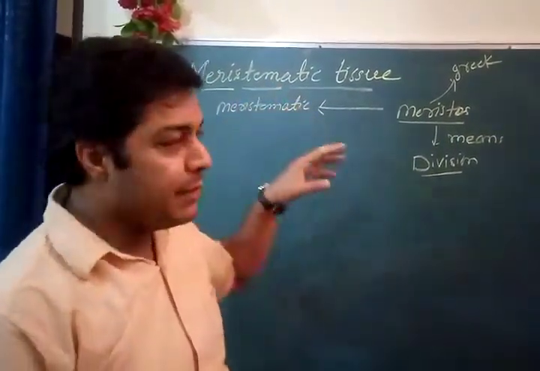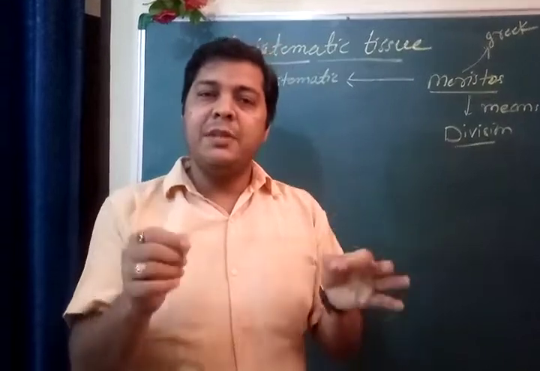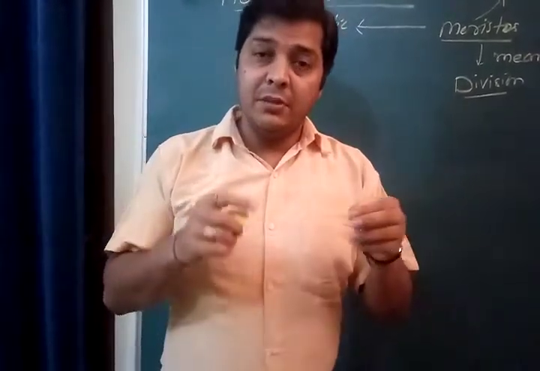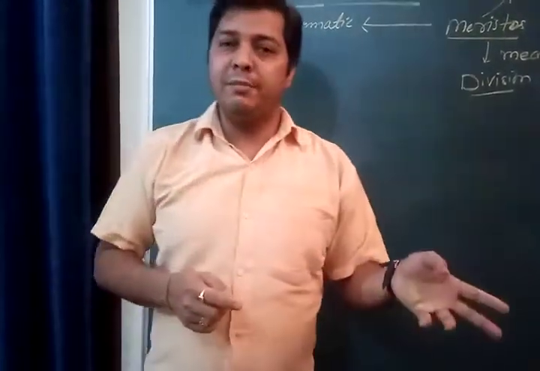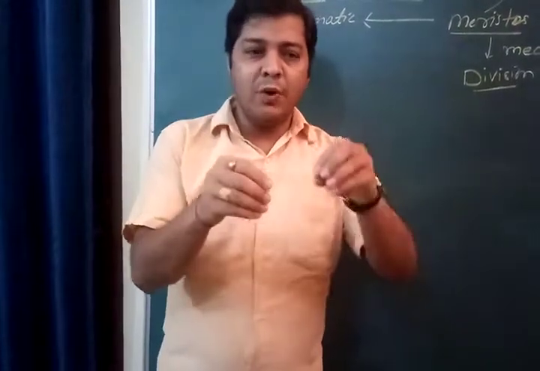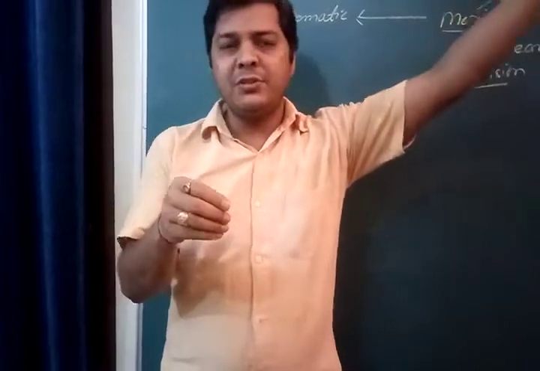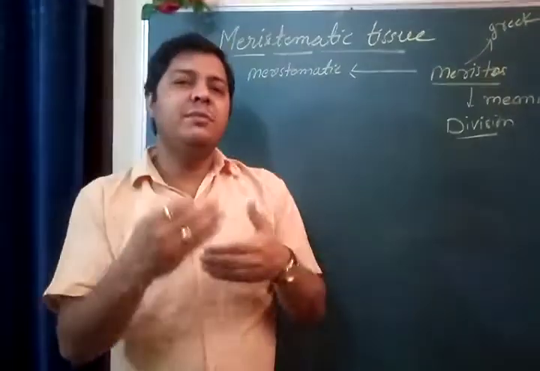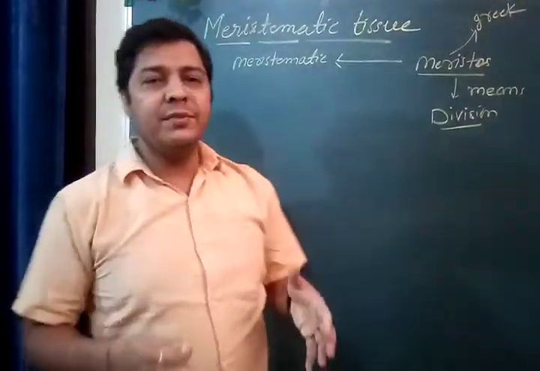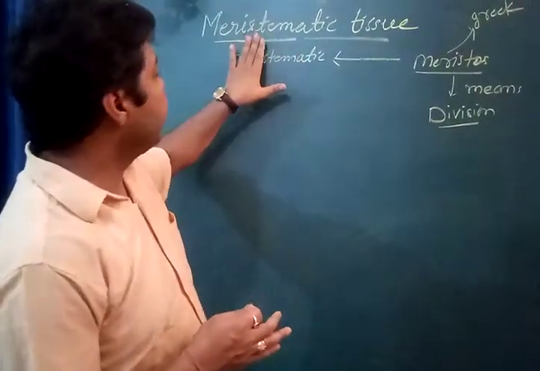It means the meristematic cells have the ability to divide. They are responsible for growth and development because division takes place. One cell can form two cells, then four cells, then eight cells. This is continuous divisibility. This property of divisibility is shown by meristematic tissue.